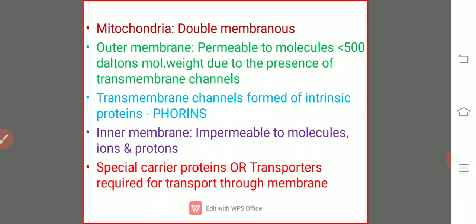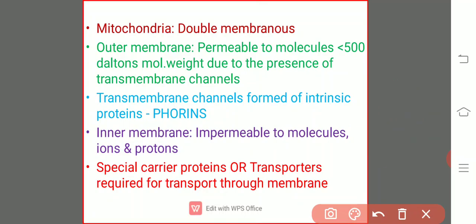And some of the enzymes which are responsible for the Krebs cycle, and the enzymes for the oxidation of the fatty acids. What is the oxidation of the fatty acids? It is the beta oxidation of the fatty acids. The enzymes for the beta oxidation of the fatty acids and the enzymes for the oxidation of amino acids.